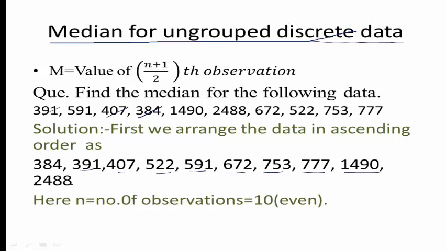So here n is equal to the number of observations. How many observations are here? Count. 1, 2, 3, 4, 5, 6, 7, 8, 9, 10. 10 observations are given. So 10 is an even number.